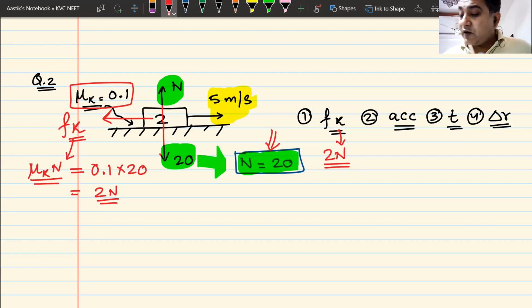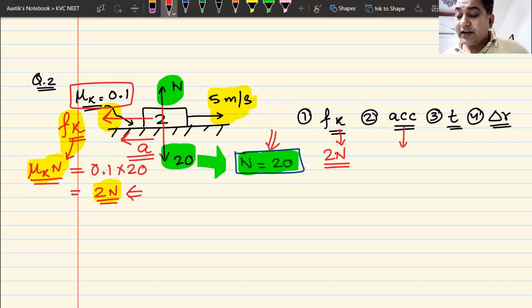Okay. Now, how will you find the value of acceleration? The only force here is the frictional force, which is 2 newton. The frictional force is backwards, and hence acceleration will also be backwards. And the value of acceleration will be the net force, which is 2 newton.